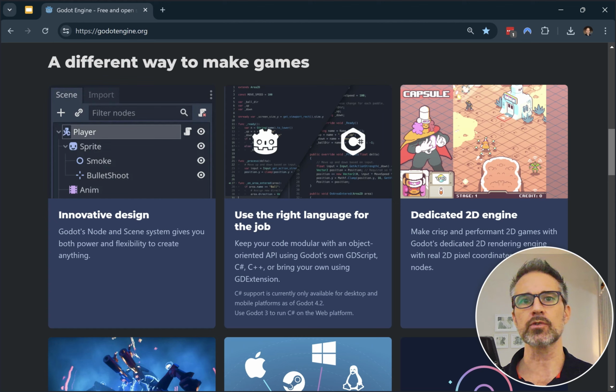Now, GDScript is the official language, I would say. So you're going to get the most integration between the editor and GDScript. Based on my experience so far, C# is just a little bit behind that. There's a few things that you're not going to be able to do drag and drop as easily in the editor. But you can always code your way to get the same result, which is cool. Let's take a look at a showreel to see an example of what types of stuff can be made and shipped with the Godot engine.